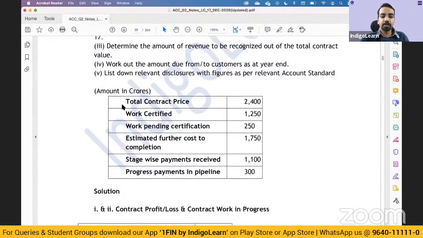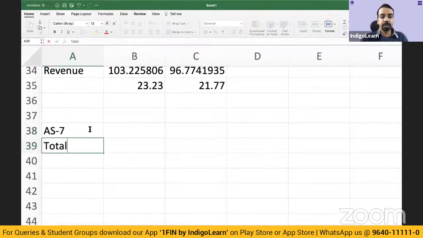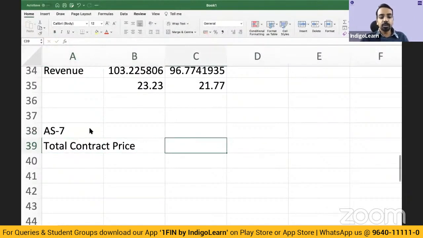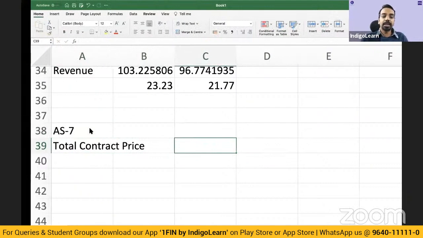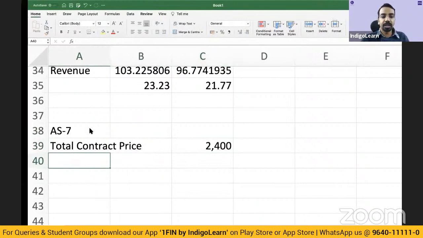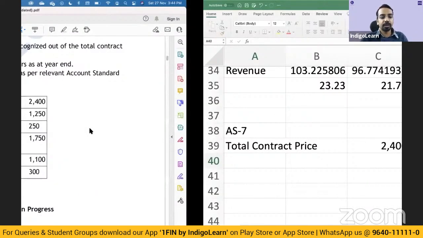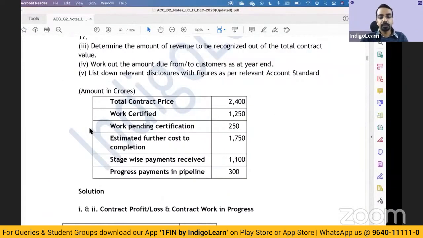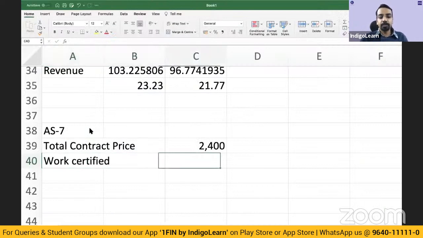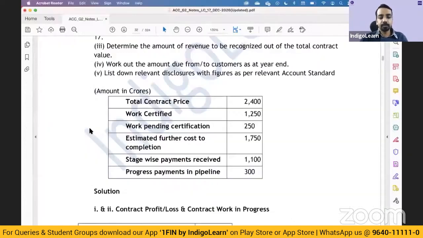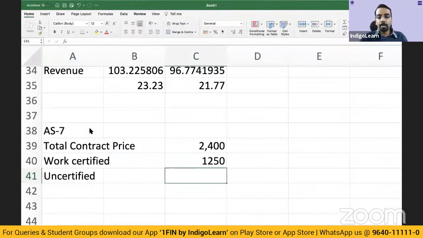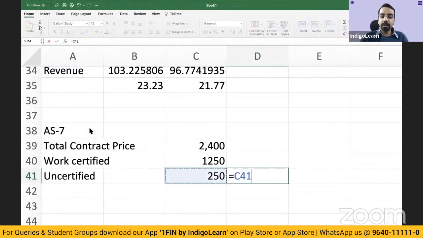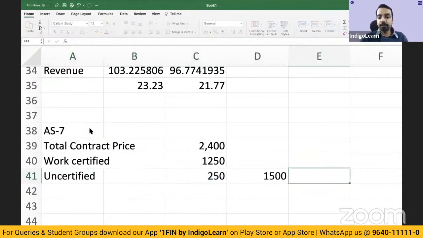So what is there? There is total contract price. Total contract price is 2,400. This is the total revenue that the construction contractor will get over the life of the contract. Then work certified and work uncertified: 1250 and 250. What are these? These two are the cost incurred till date.